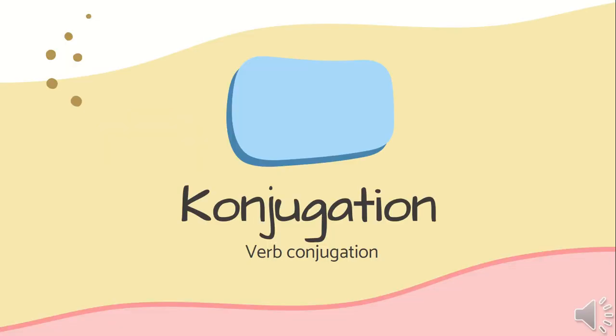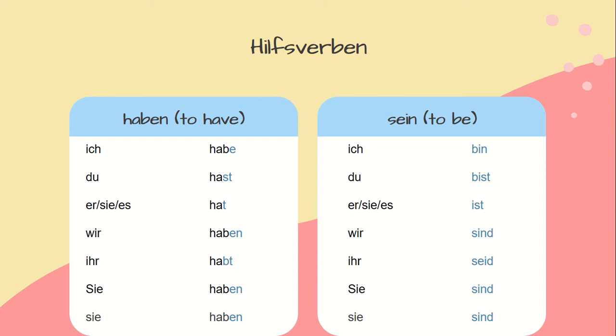Next, we will talk about verb conjugation or conjugation in German. First, we begin with haben und sein. In German, we have two helping verbs, haben, which means to have, and sein, which means to be. These helping verbs shall be conjugated according to the subject.